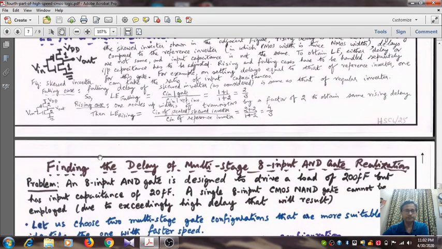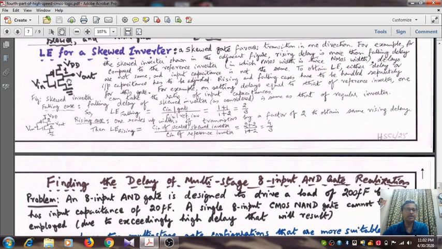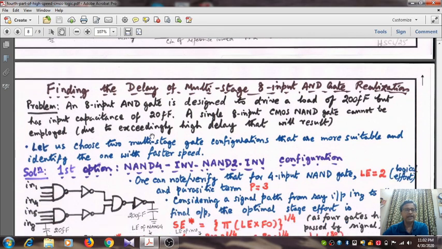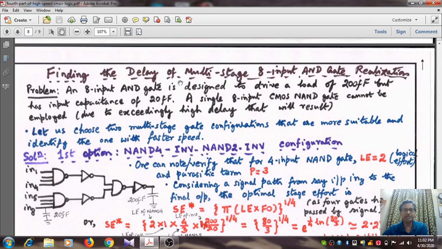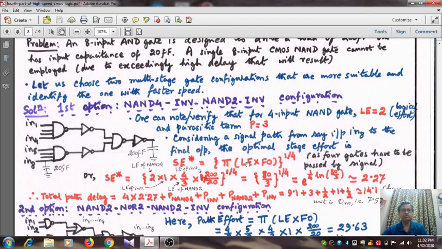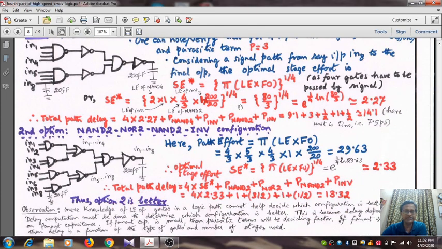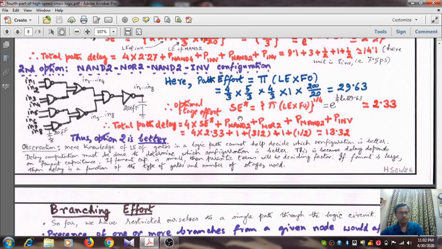Okay, and one discussion on the skewed inverter was there. Skewed inverter means it favors transition in a particular direction. Here, for example, 1 by 1, it means it favors transition in the falling direction. And then we found the delay of a multiple stage 8 input AND gate. In all, 4 configurations are possible. We did only 2. The rest of the 2 you can take as a home task. You can find out the delay of the other 2 configurations and find out which one is the best of all the 4.